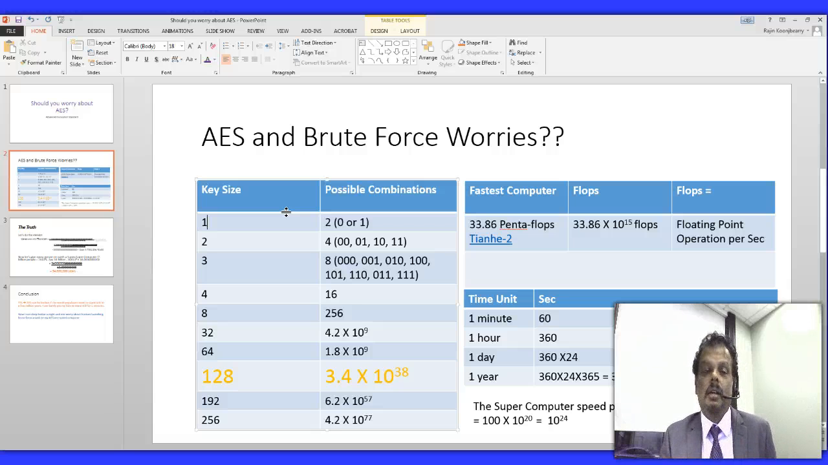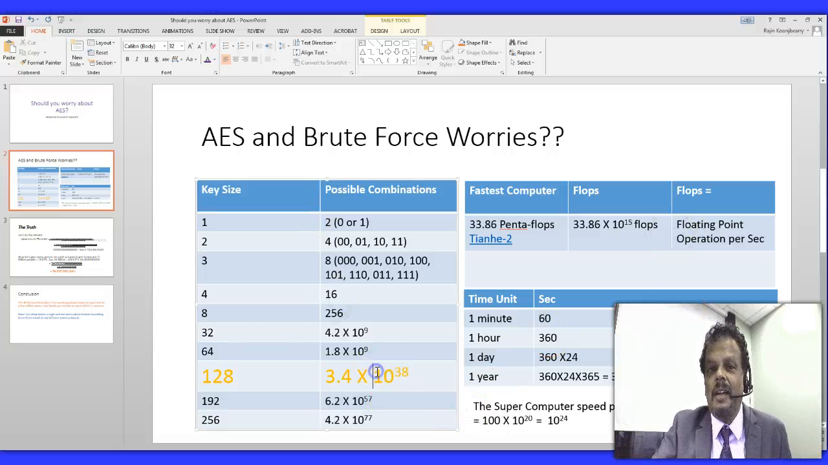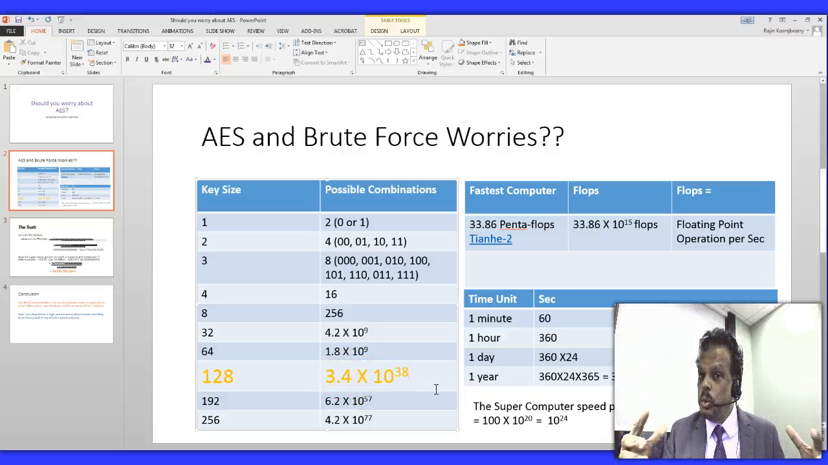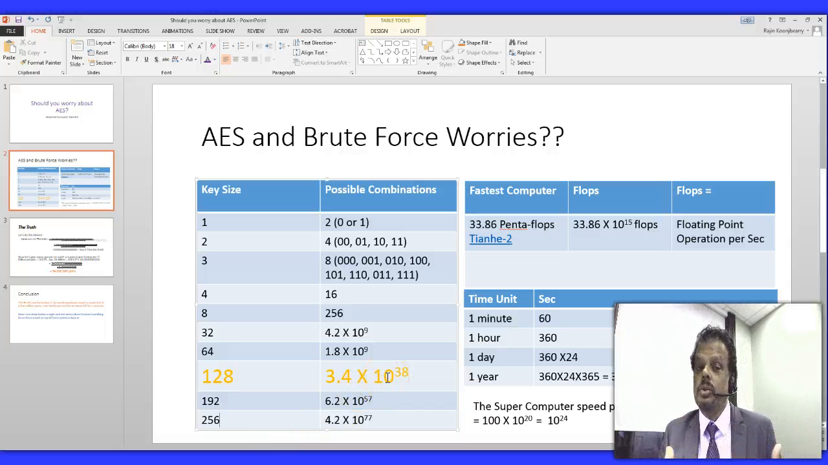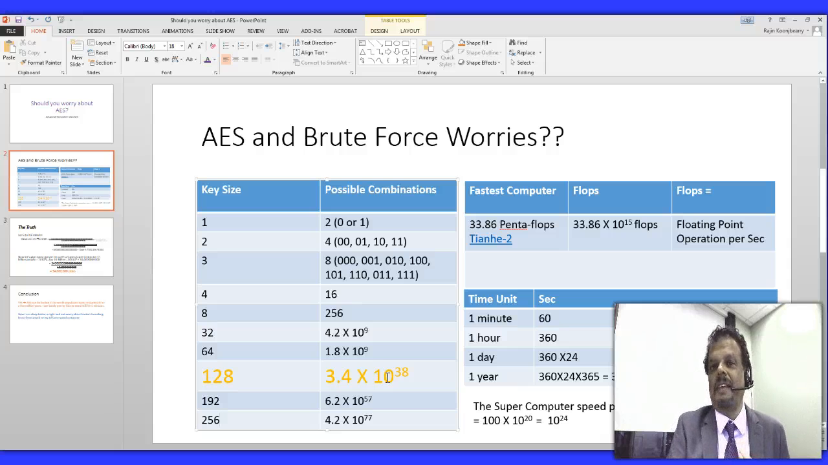Now, today, for AES, we use 128 bits. Of course, we're going to have a huge sample size. The sample size that we're going to have is this number right here, 3.4 times 10 to the power of 38. That's a huge sample size. Now, I've given you a little bit more here because AES can even use 256-bit encryption.